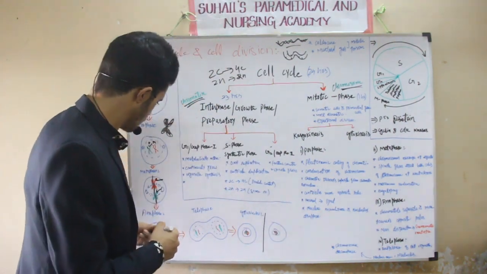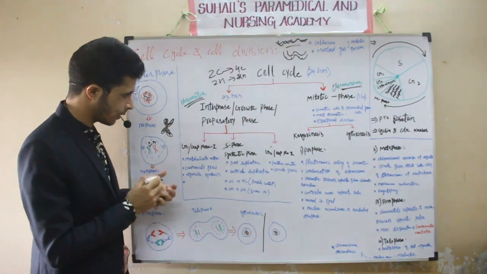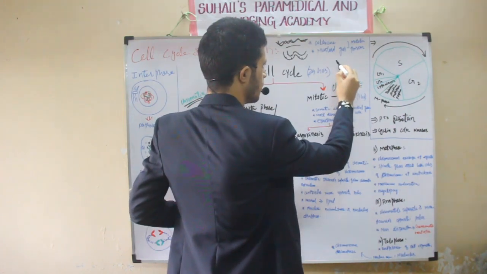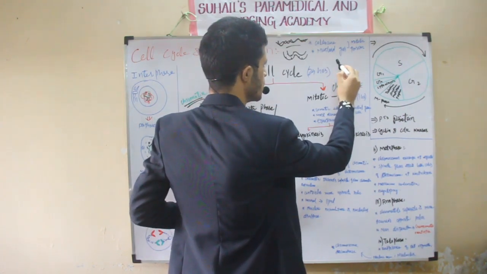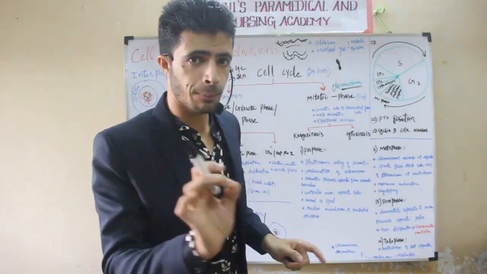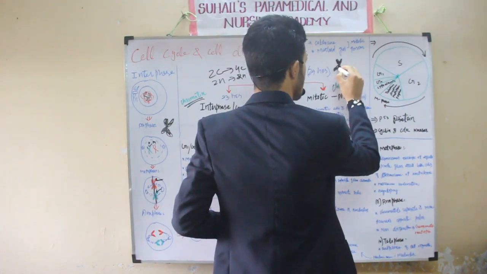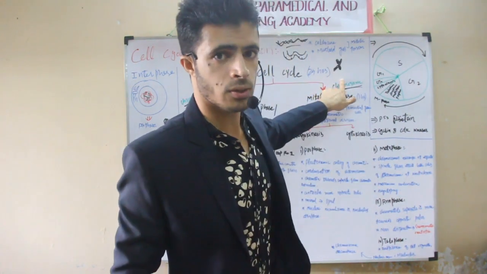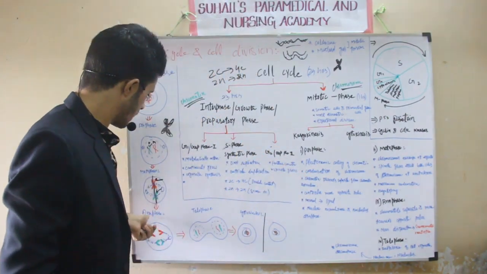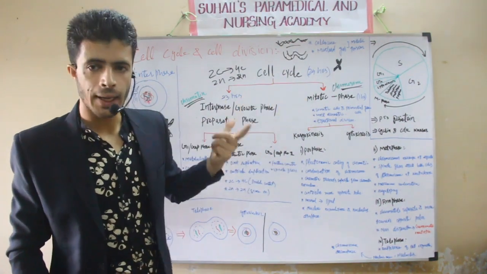Dyad means what? Actually, see, this was the monad. Monad means only one. See, this is called a monad. Only one sister chromatid was visible. In late prophase, what will happen? One more sister chromatid will be visible from this DNA. That is called a dyad. So only one was visible, but in late prophase, the dyad will be visible.